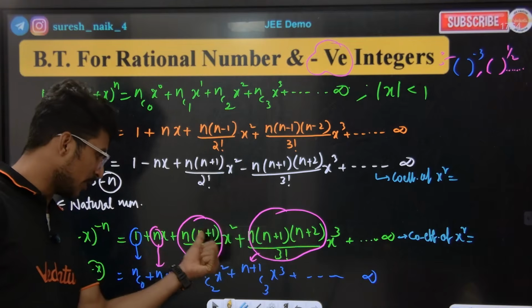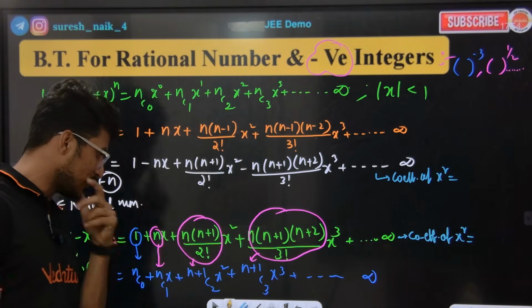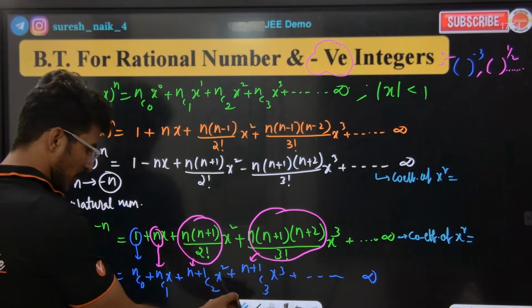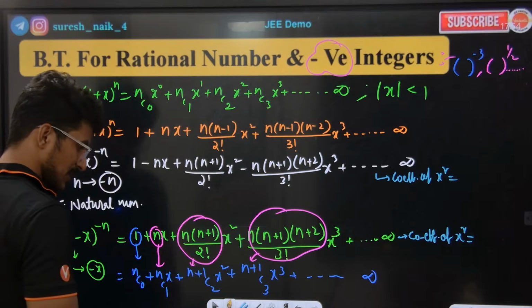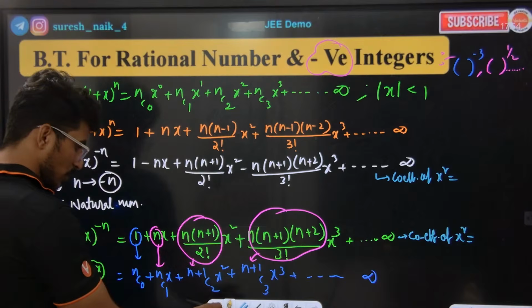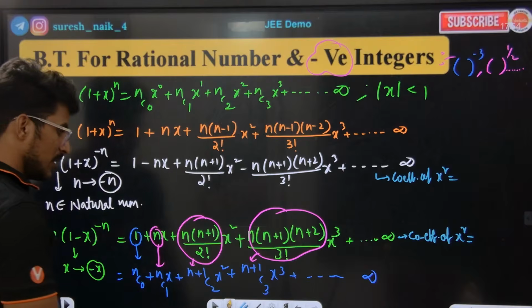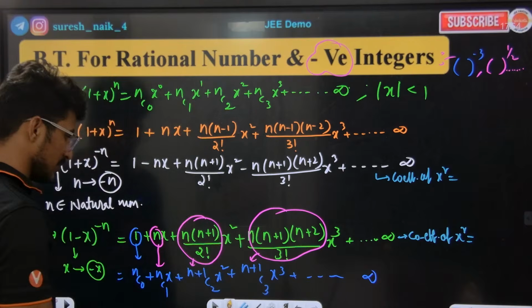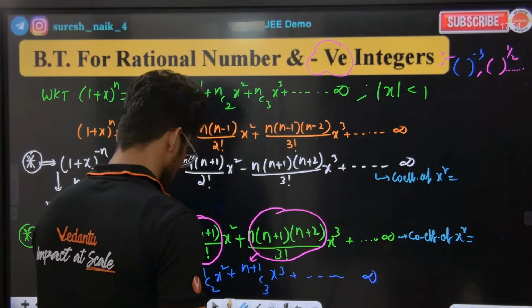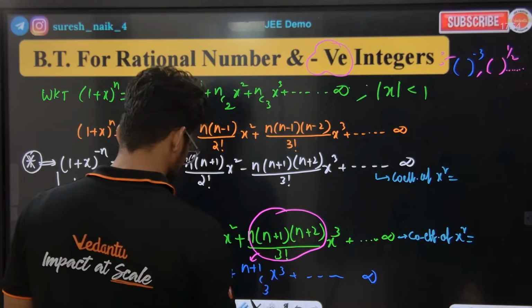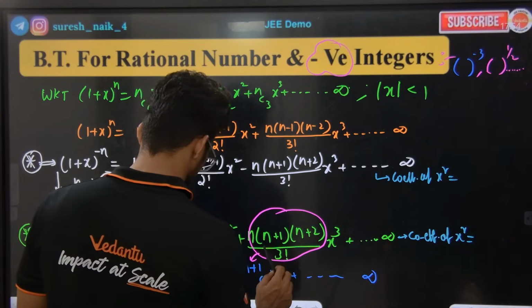Coefficient of x to the power of 2 in n into n plus 1, divided by 2 factorial. Correct? Coefficient of x to the power of 2 is n into n plus 1. Yes or no? Here 2 comes down below, n into n plus 1. Okay, for 3, 3 as it is, but actually here n plus 2 will come down. Here n plus 1, this is n plus 2 actually. What is this n plus 2?